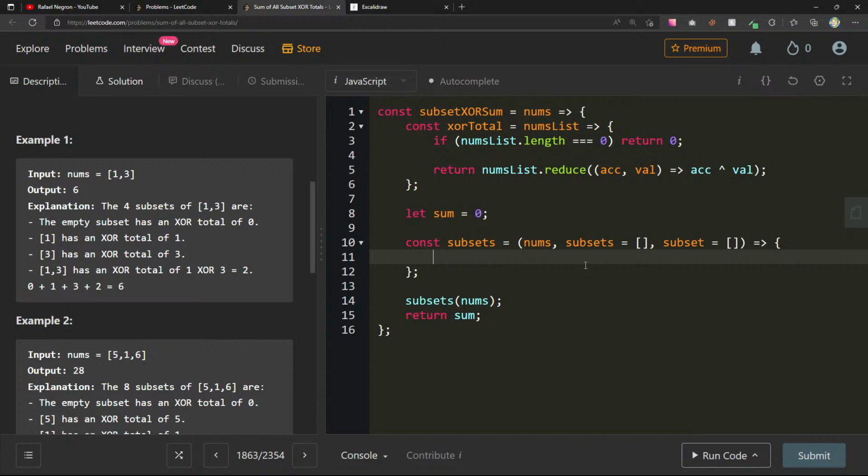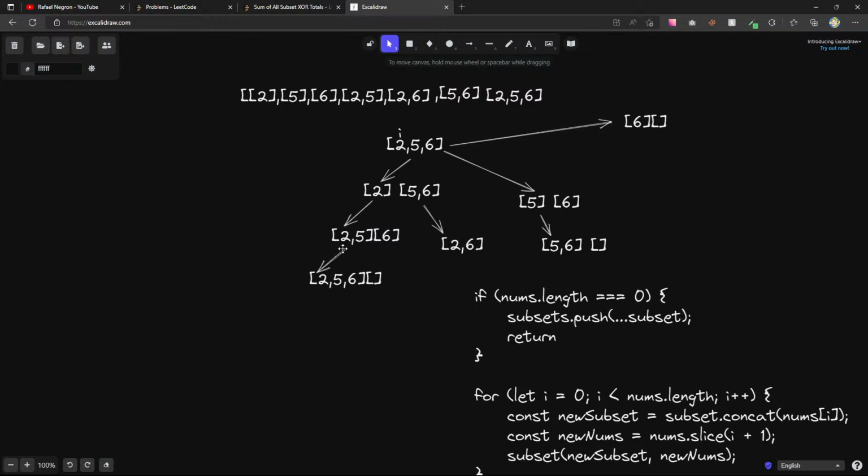Out here is going to be where the bulk of our algorithm happens. Based on that picture, the subset will just be any one of these new frames, right? We just have the base case here. We just need to make sure we don't keep going.